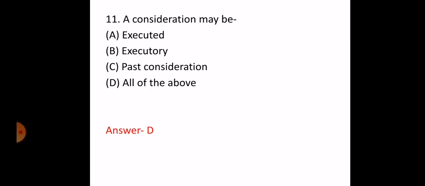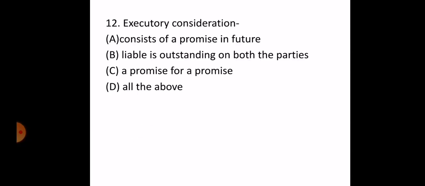The next question is, executory consideration: A. Consists of a promise in future. B. Liability is outstanding on both the parties. C. A promise for a promise. D. All of the above. The correct answer is all of the above. Executory consideration is in fact a promise for a future. In executory consideration, the liability is outstanding on both the sides. This was also asked in the Jharkhand in 2018 and also in Delhi in 2016.